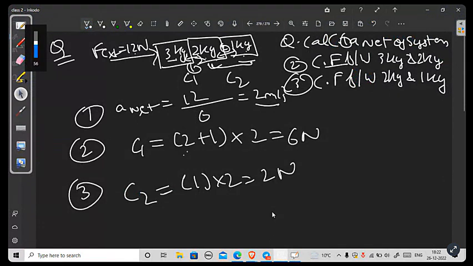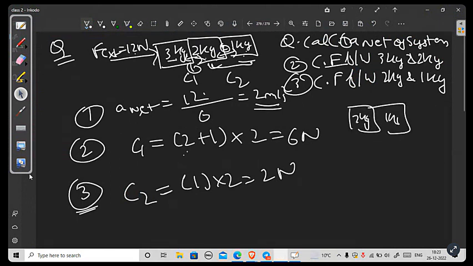Sir, contact C2 is equal to 3 plus 2 into 12 by 6. Which one? In which one? Third part. Yes, sir. Third part, 12 by 6 is nothing but 2 only. And you have to calculate the contact force between 2 kg and 1 kg. The contact force between 2 kg and 1 kg is responsible only for pushing the 1 kg block. So you have to write the mass of only the 1 kg block and not the 2 kg block.